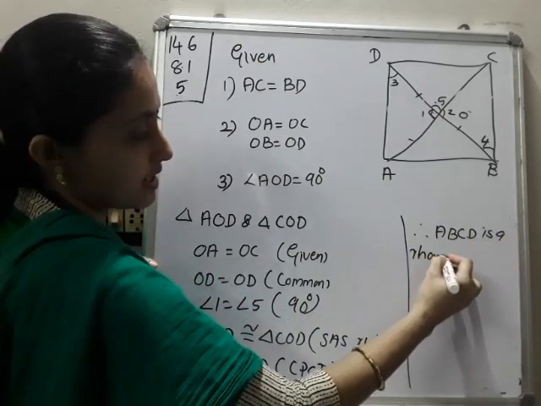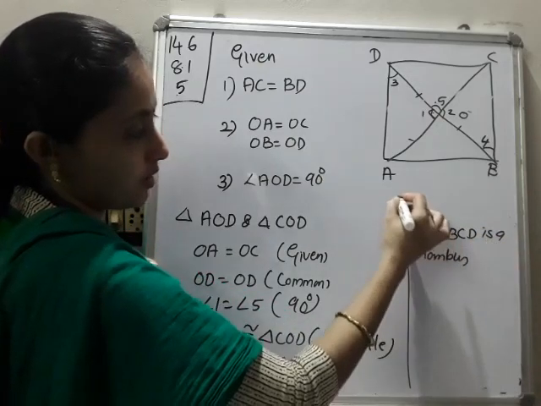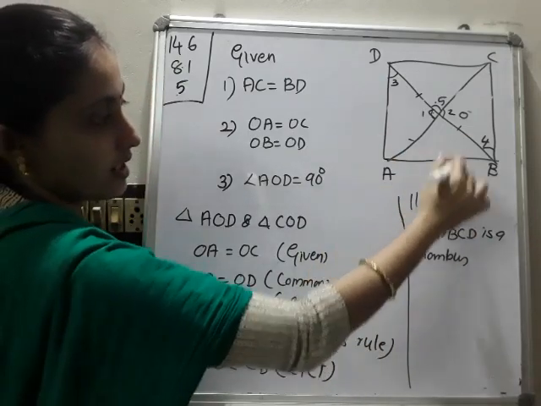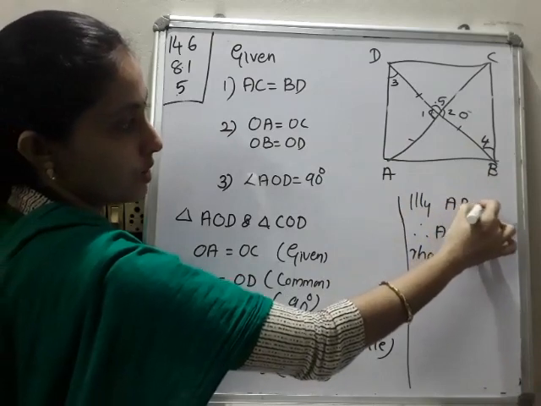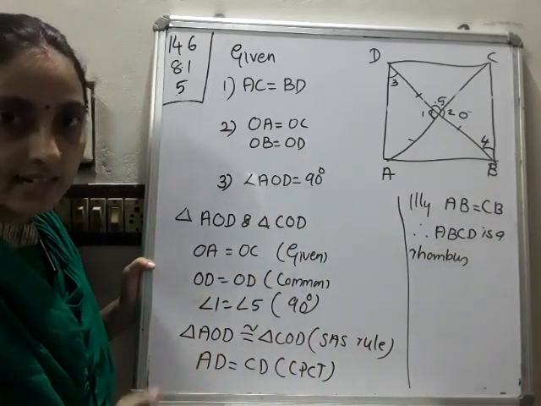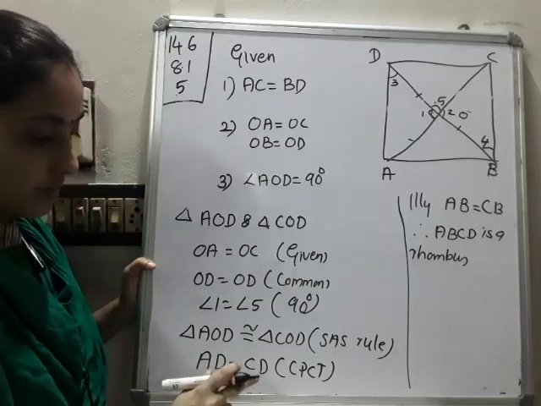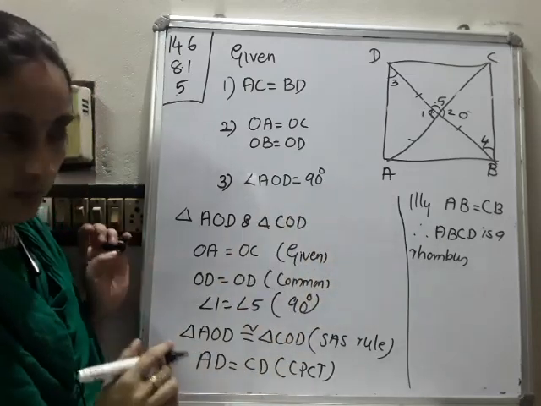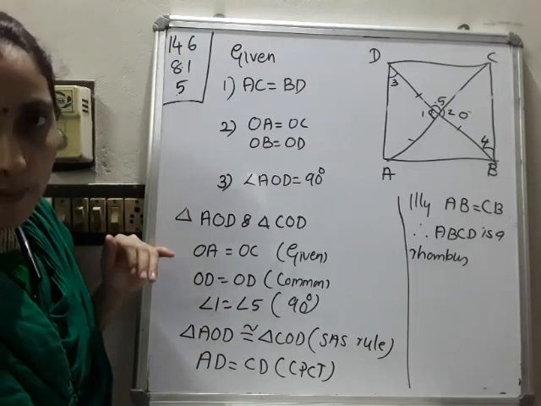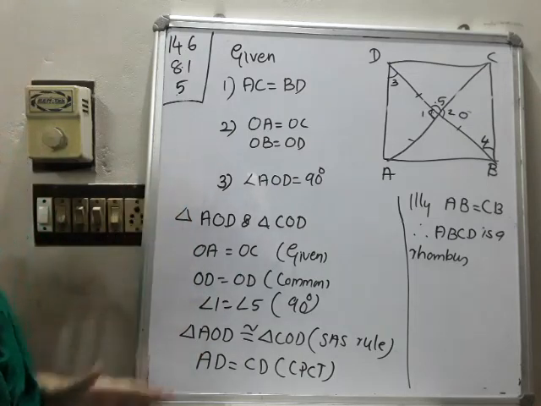Before that, you have to write one more step. Similarly, AB is equal to CB. There is no need to prove it, but you have to write that. Then only we can say that it is a rhombus. Similarly, we can prove AB is equal to CB. So ABCD has adjacent sides equal. Please write this.